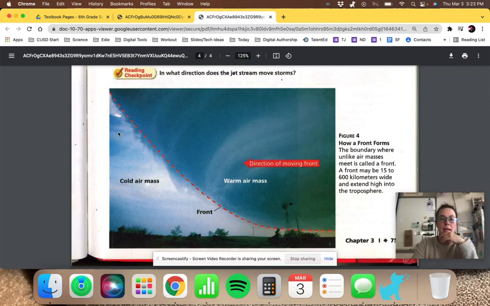When the cold air mass meets that warm, humid air mass, that area in front is called a front. And the colder, denser air will move under and push the warm air mass up. We will read more about fronts in our next section.